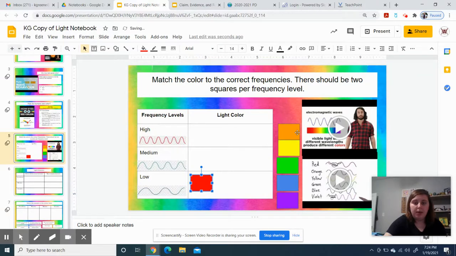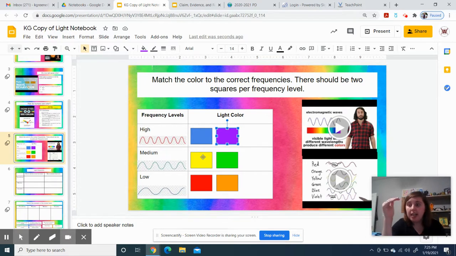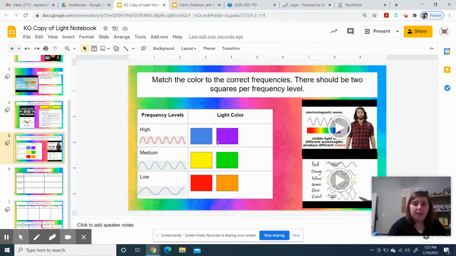It goes from lowest to medium to highest. And what you'll see in that CER that we do is that the red, like laser pointers, it's really bright, but they don't have a lot of energy behind them. And then as the laser gets darker in color and gets closer to purple, that's when it starts to actually be able to burn through stuff. And we'll see that when we do our CER.